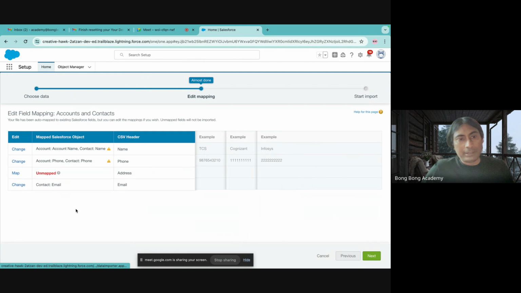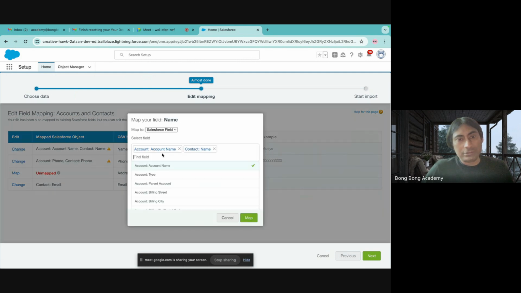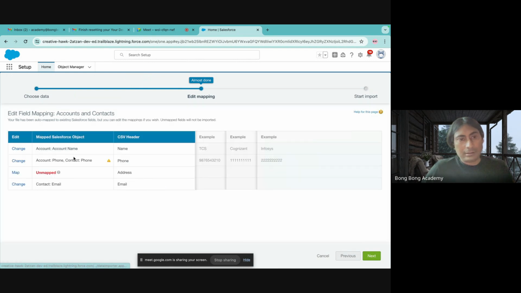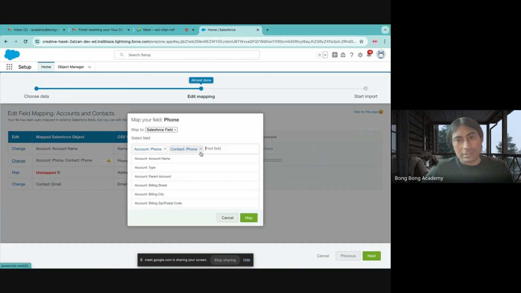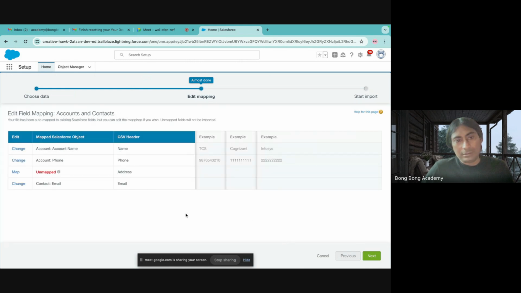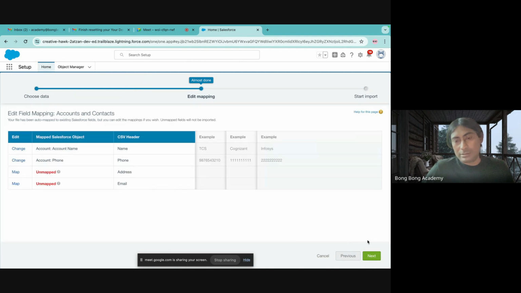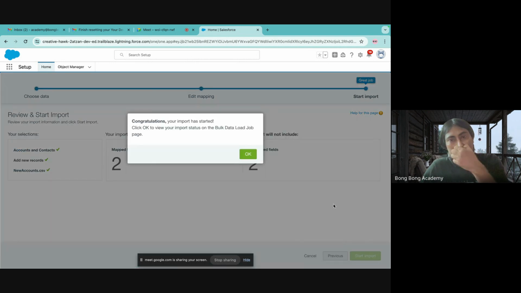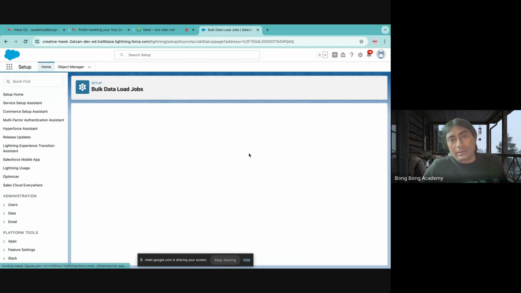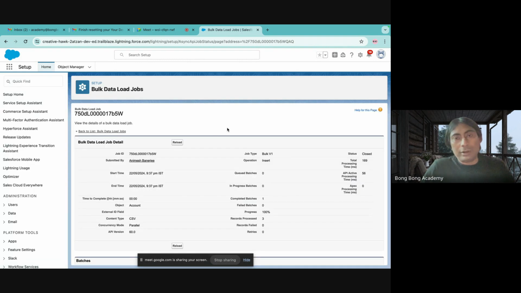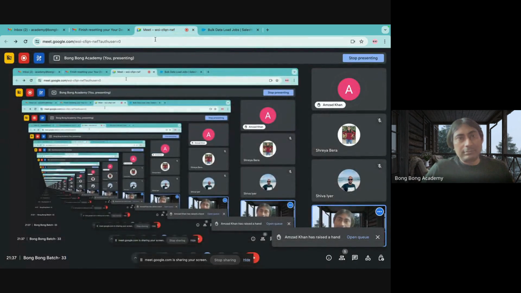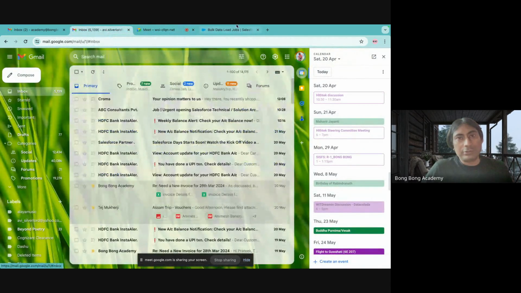I don't need to map anything. I will probably change this to account name. Change this to account phone. There's no need to map this. Next, I'm starting. I will discuss this in more detail, so you don't have to worry today. It's like an introduction to Salesforce. Right? Don't worry about it.